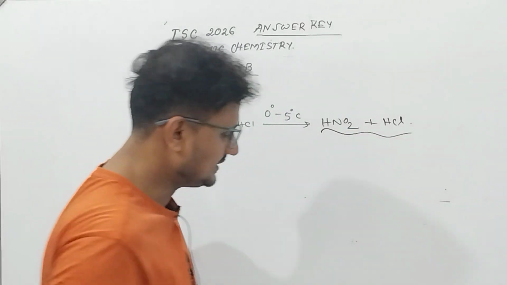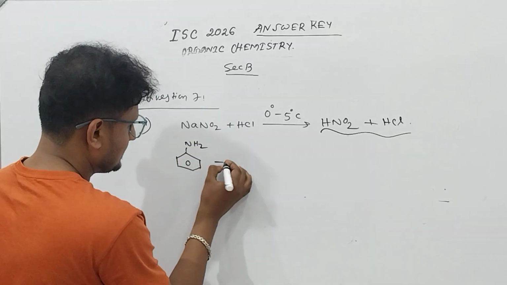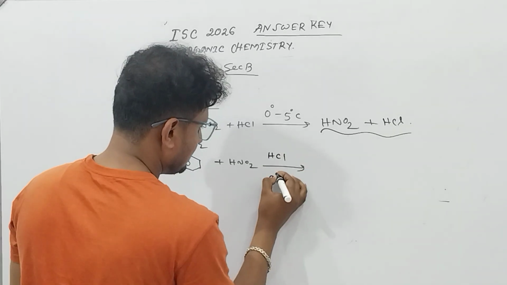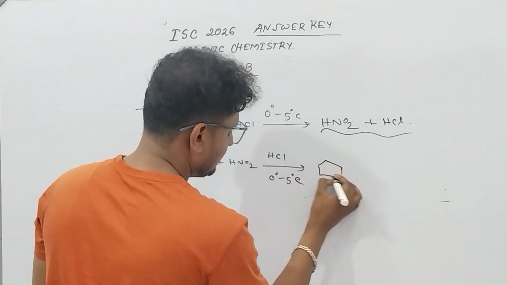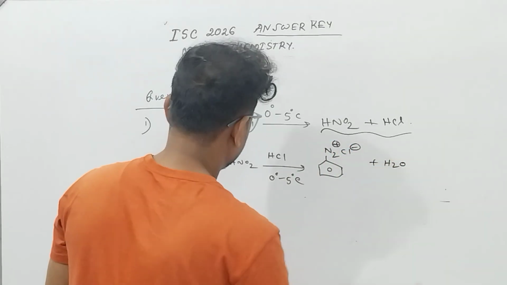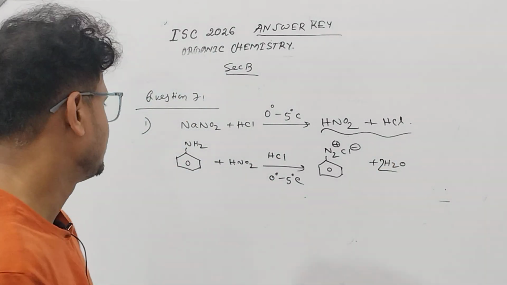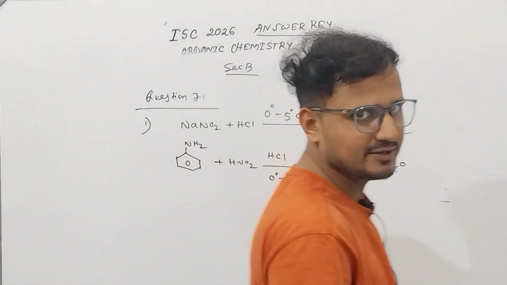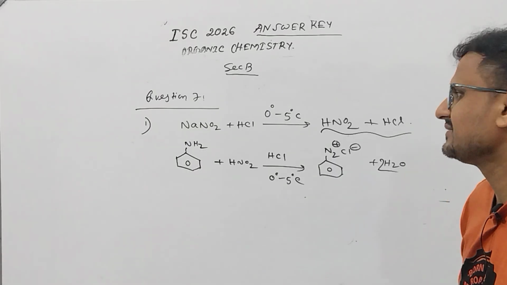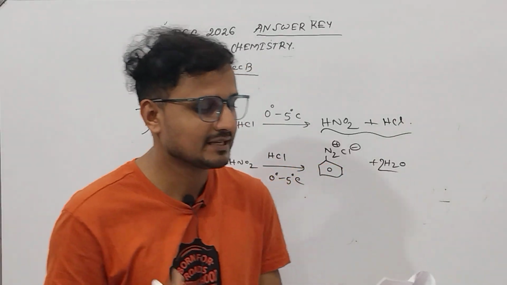This reacts actually with the aniline. So this HNO2, HCl, 0 to 5 degrees centigrade temperature, you will get benzene diazonium chloride along with water molecule. If you want to balance it, you can like this. It depends on the answer key again. If somebody converts directly writing aniline and giving this, you could have got the marks here, but basically this is the correct way to represent because they have asked you the chemical equation.